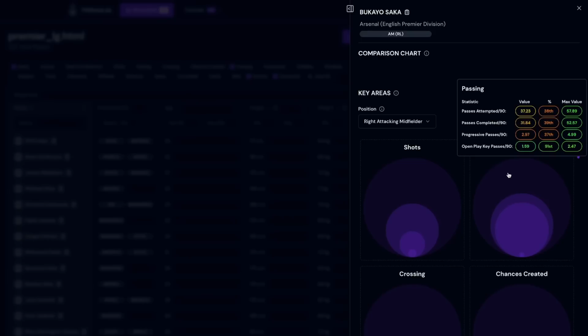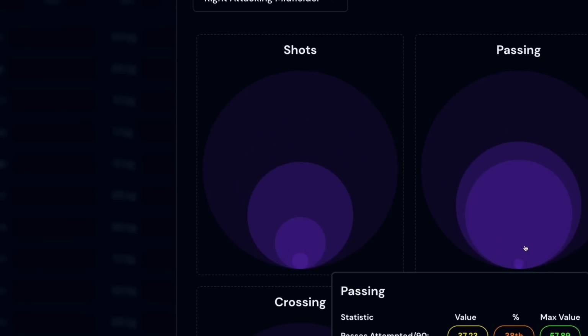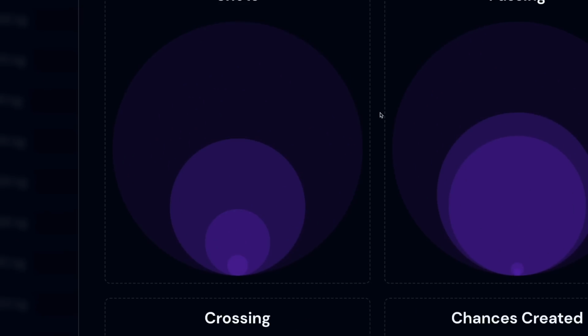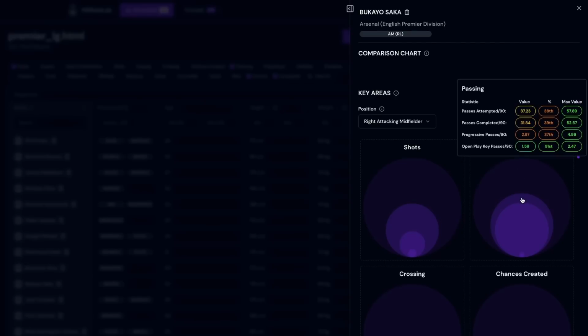In the passing area here, the outer circle represents the maximum value of passes attempted per 90 from all players in your uploaded file. The first inner circle will be the chosen player's passes attempted per 90 value and its percentage of the maximum passes attempted per 90 value, followed by their passes completed per 90 value, then followed by the progressive passes per 90, and finally their open play key passes per 90. This allows you to visualize how the chosen player's passes attempted per 90 value compares to the player who has the most passes attempted per 90, as represented by the size of the player's circle compared to the maximum passes per 90 value.